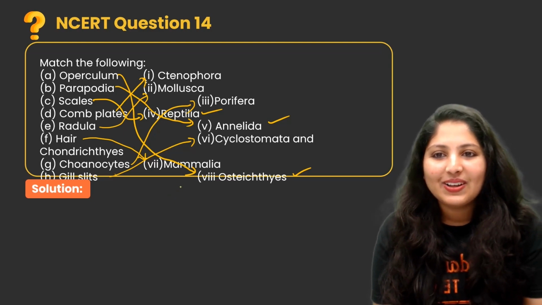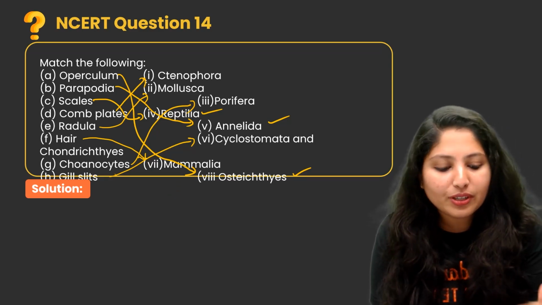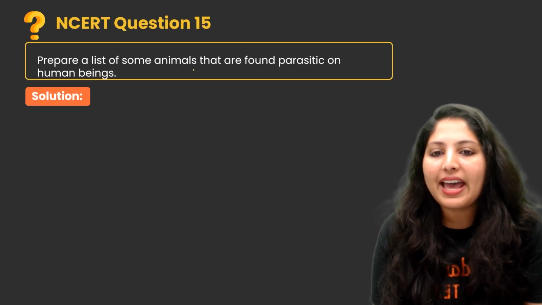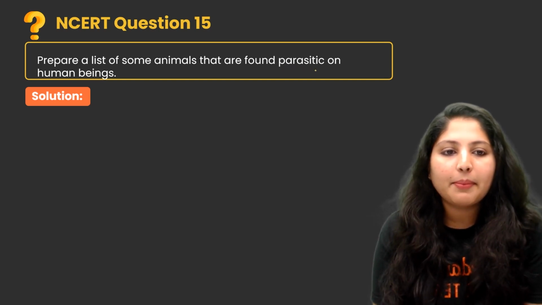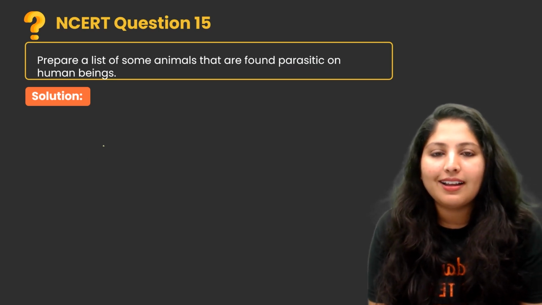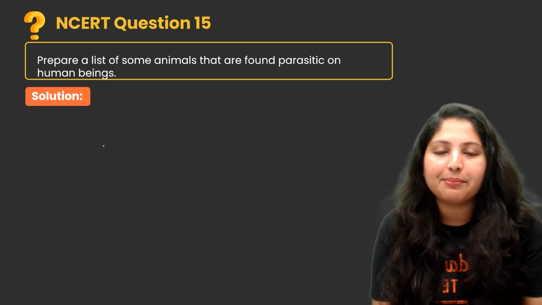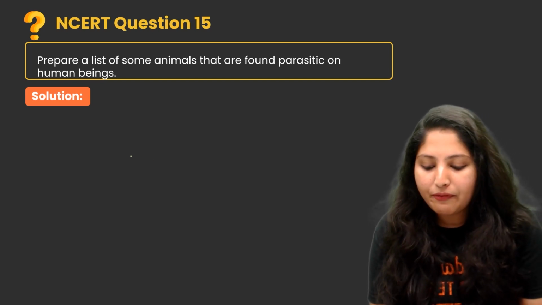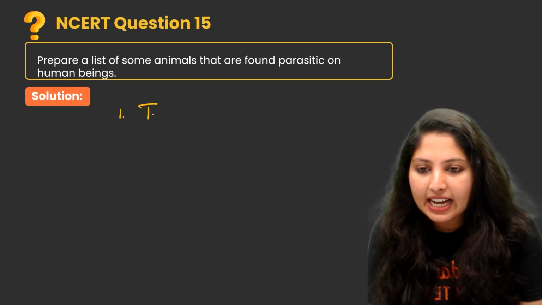Let's move to the next question. Prepare a list of some animals that are found as parasites on human beings. Which organisms are present in our body? First one is Taenia.